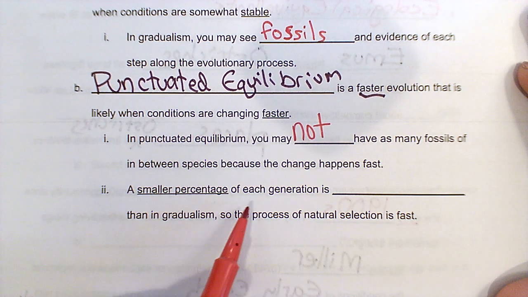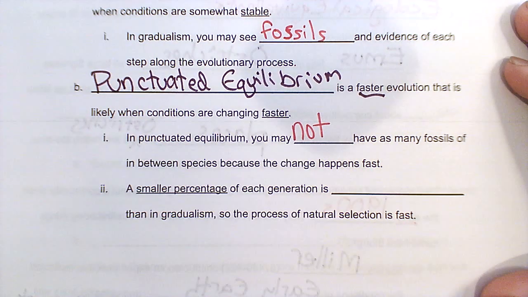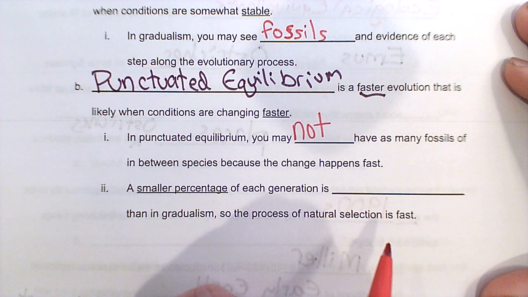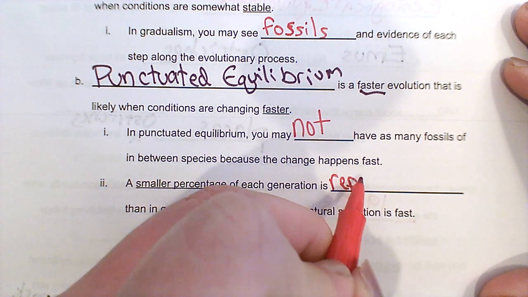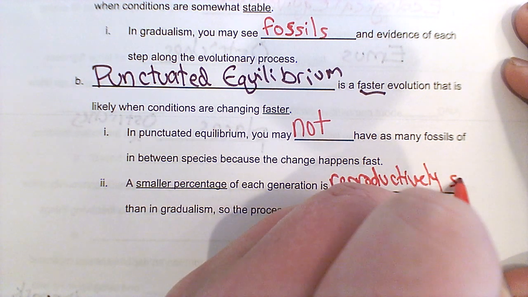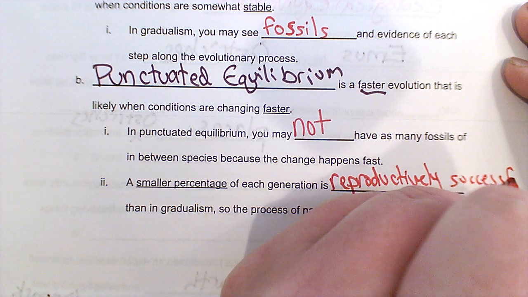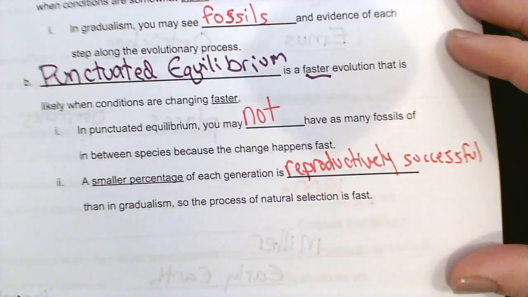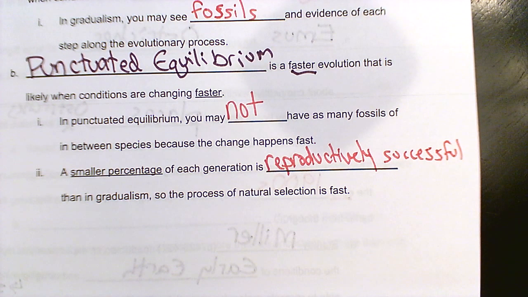Okay, so a smaller percentage of each generation is, I'm going to say, reproductively successful than in gradualism, because we have a relatively fast version of natural selection.